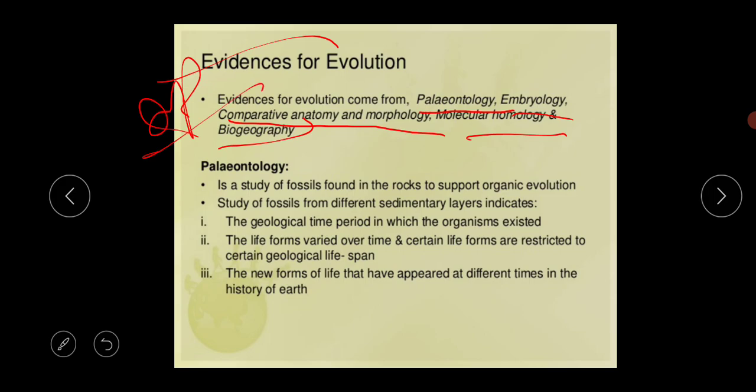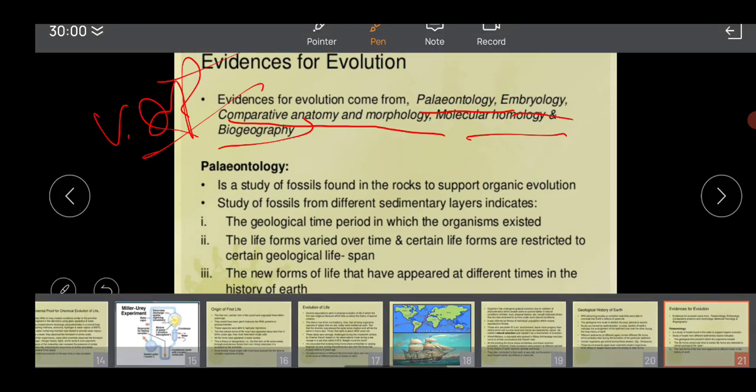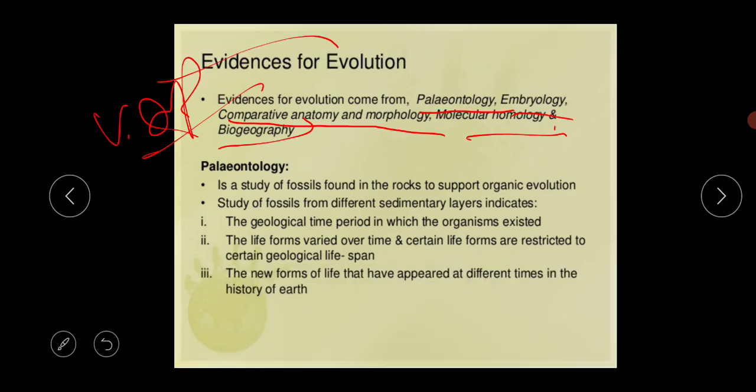This is important for your exam. This evidence of evolution is very important for your exam. Evidences in support of evolution have come from a number of fields like paleontology, morphology, anatomy, embryology, cytology, molecular homology and biogeography. So let's discuss now one by one.